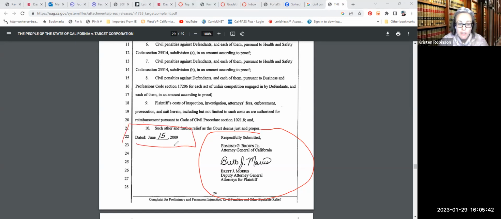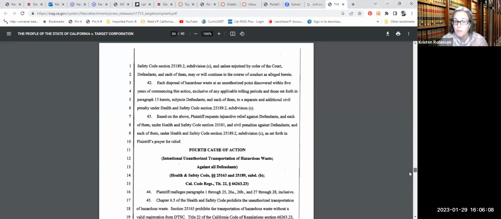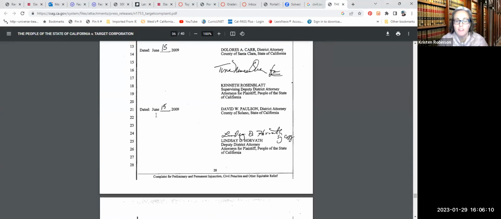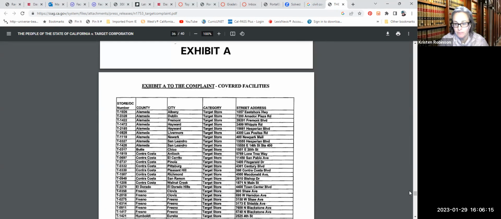And a question that always comes up, the date is the date the attorney signs it. So sometimes the date the attorney signs it is the same day it is filed with the court. Sometimes it's not. Sometimes you sign it 8 o'clock at night, and then it gets filed with the court 9 o'clock the next morning. Let's look at that. So, okay, remember you guys, June 15. Let's see, did they file it June 15? I wonder. They did. Okay. So, that's probably more typical to have it match, but just know sometimes people ask, what is that date? It's the date the attorney signs it.